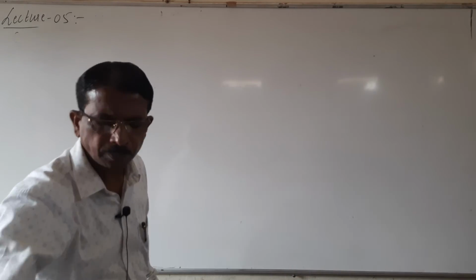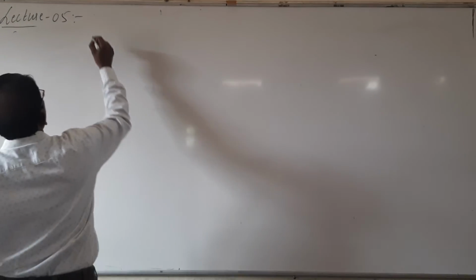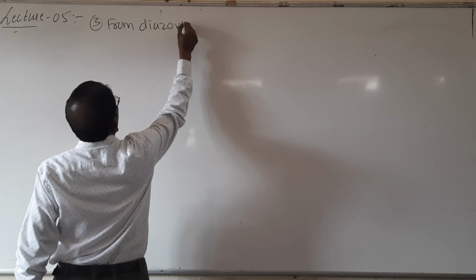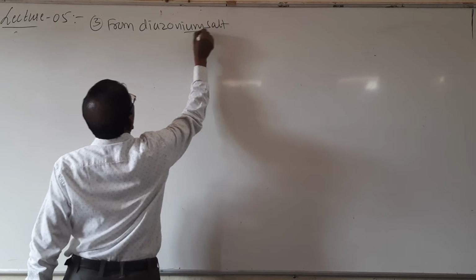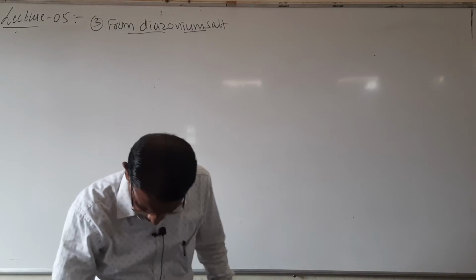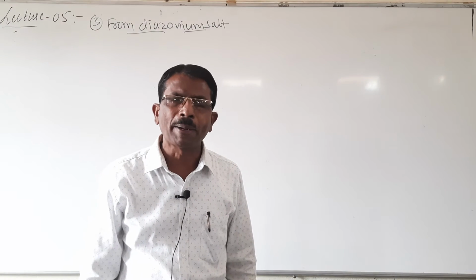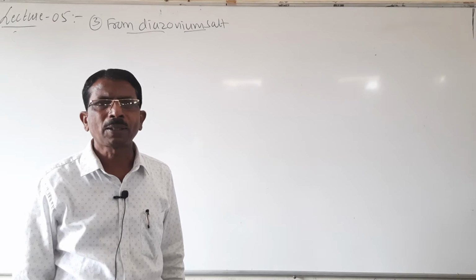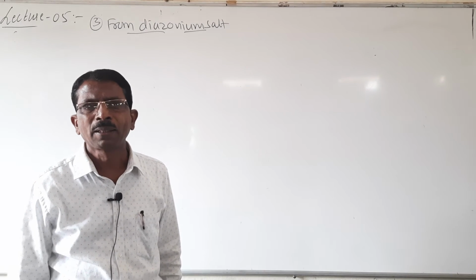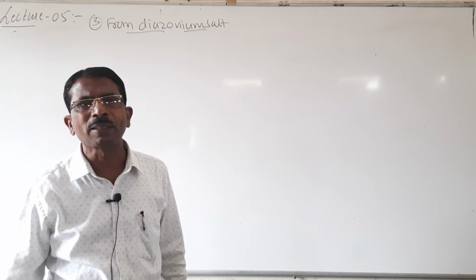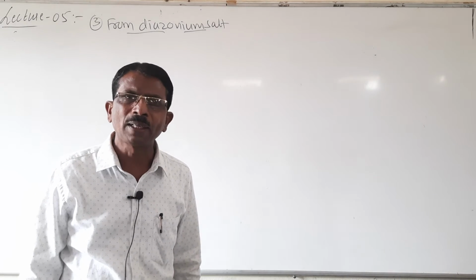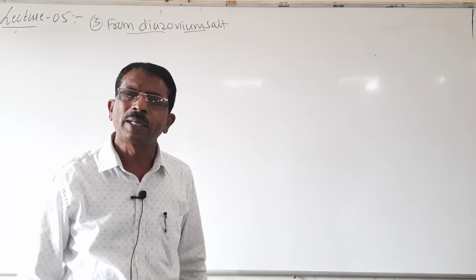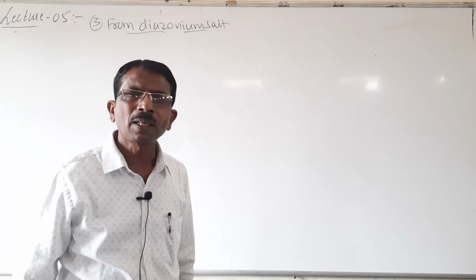Look here, from diazonium salt. Look here, students, when primary aromatic amines are treated with nitrous acid at low temperature, 273 to 278 Kelvin, it forms benzene diazonium chloride. And when this benzene diazonium chloride is warmed in presence of water or dilute acid, it gives phenol. It carries 3 marks.